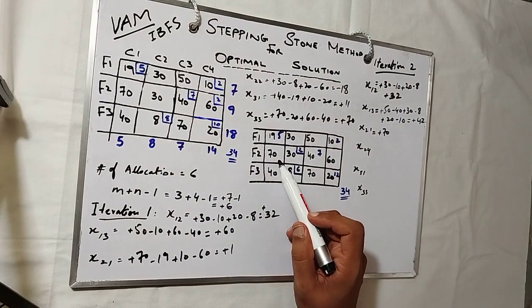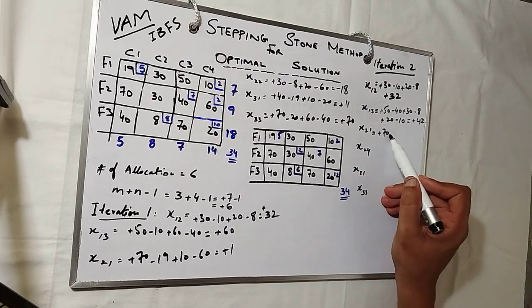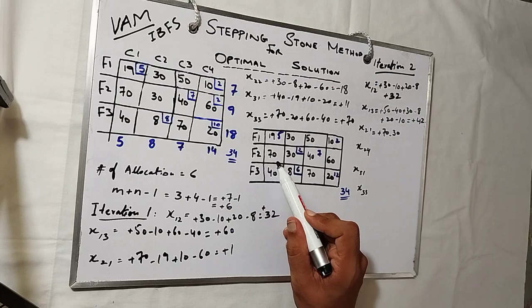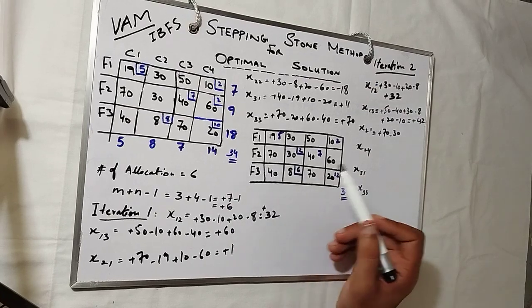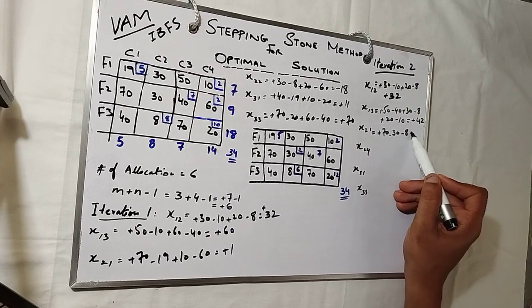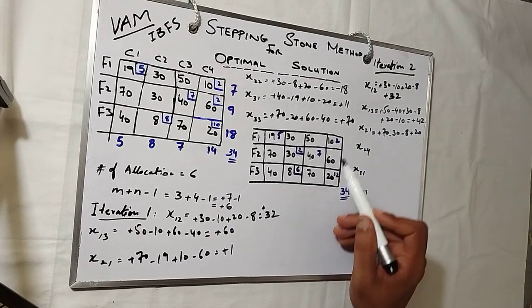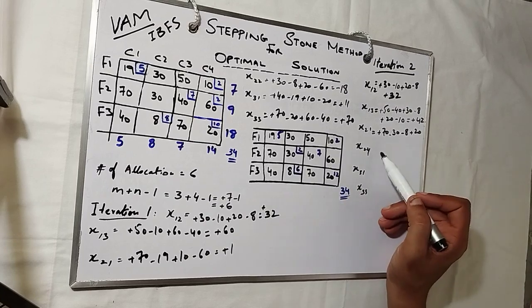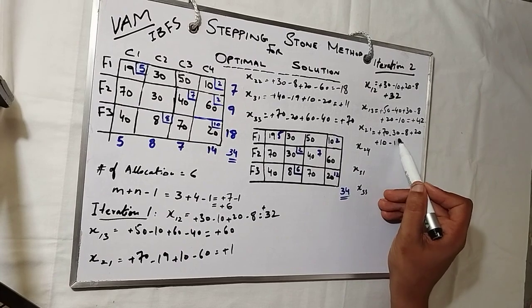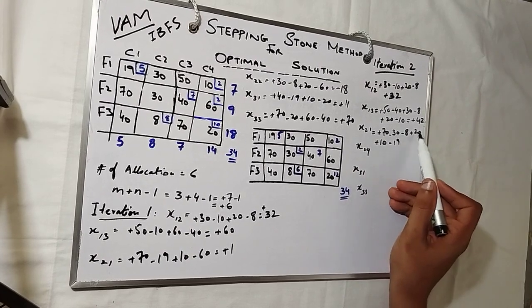So plus 70 and minus 30, these are all the stepping stones. So plus 70, minus 30, then minus 8, plus 20, plus 10, minus 19. 1, 2, 3, 4, 5, 6.